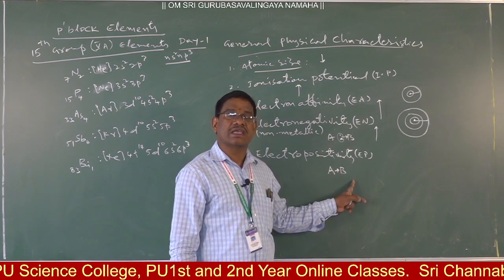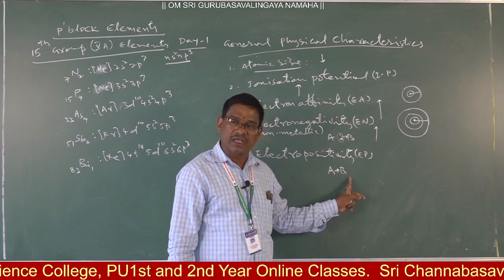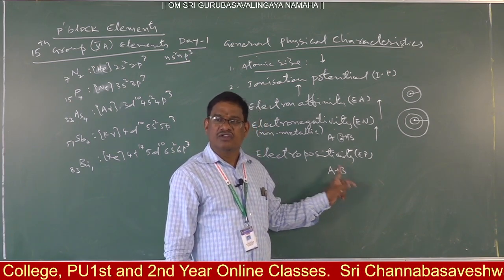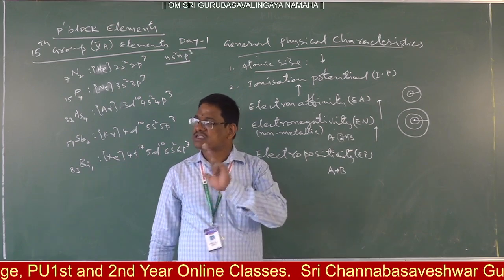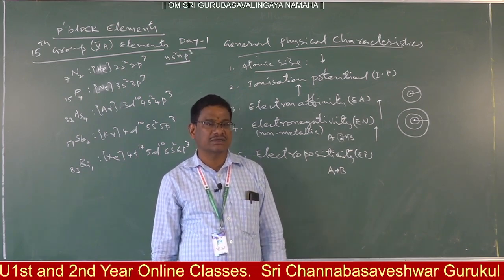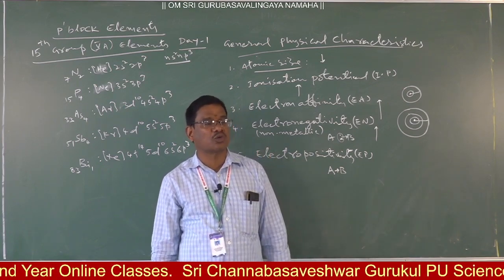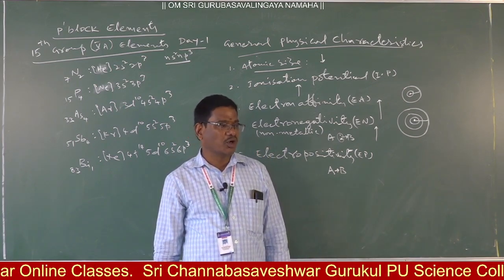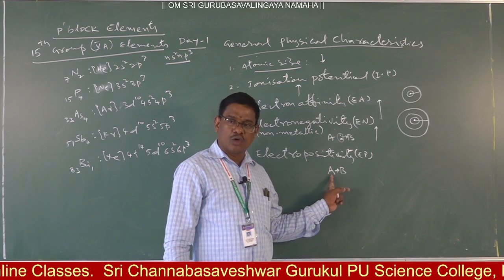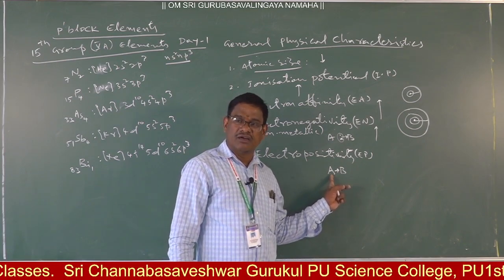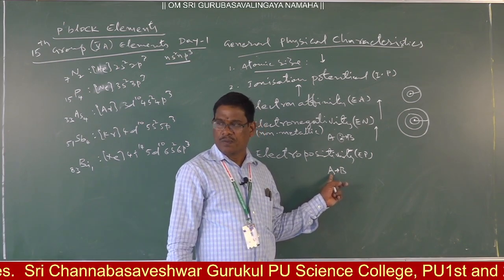So the reactivity has to be defined with respect to B or with respect to A. Such types of questions they are going to ask. The phenomenon is the same, but it matters with respect to whom the reactivity is defined. Clear now? A is electropositive.